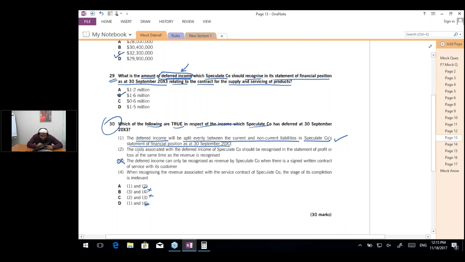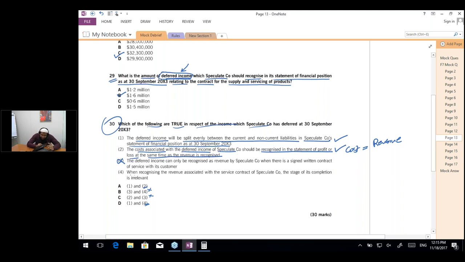So let's study 2. The cost associated with the deferred income of Speculate, the cost relating to the servicing, should be recognized in the statement of profit or loss at the time the revenue is recognized. So the cost will be recorded at the same time as the revenue is being recognized. Is this right or wrong? Yes, this is right. This is the matching concept, that the revenue is recognized when the cost has been incurred. So statement number 2 is correct.